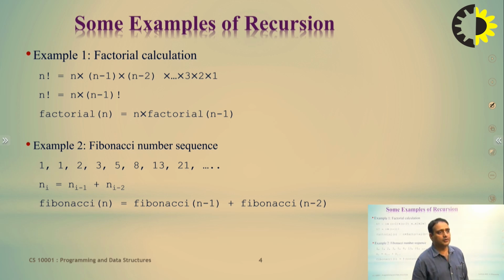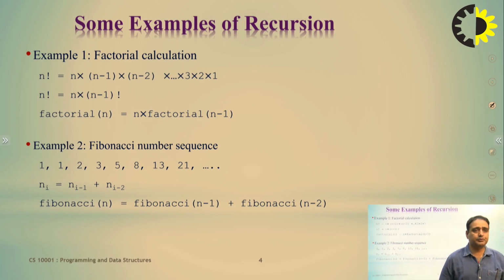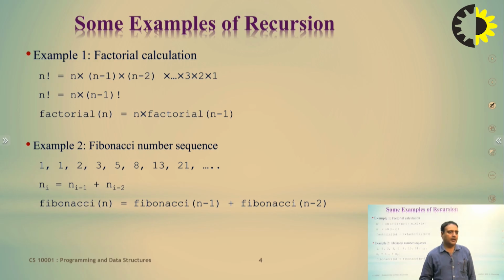But the commonly used one is factorial calculation. In mathematics, factorial n is equal to n into n minus 1, n minus 2, and so on up to 3, 2, 1. What are the Fibonacci numbers? 1, 1, 2, 3, 5, 8. You can understand: 1 plus 1 is 2, 1 plus 2 is 3, 2 plus 3 is 5, 5 plus 8 is 13, and 8 plus 13 is 21.